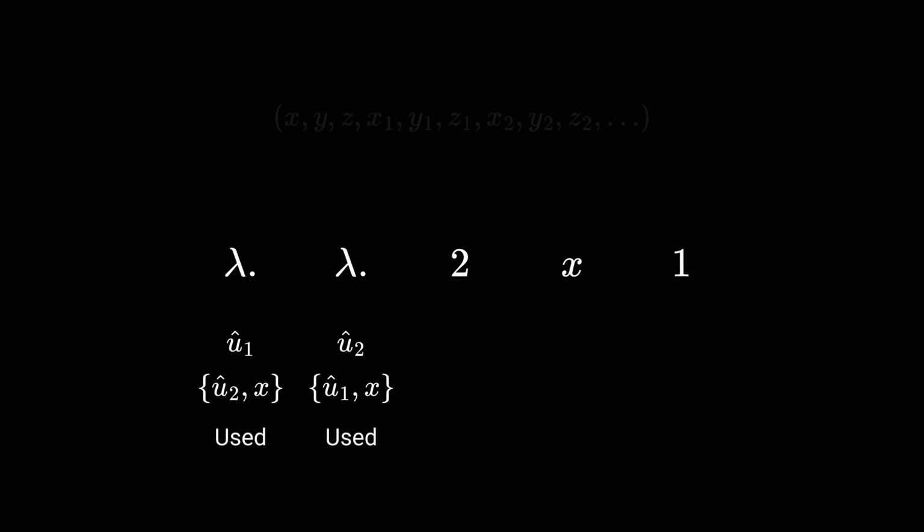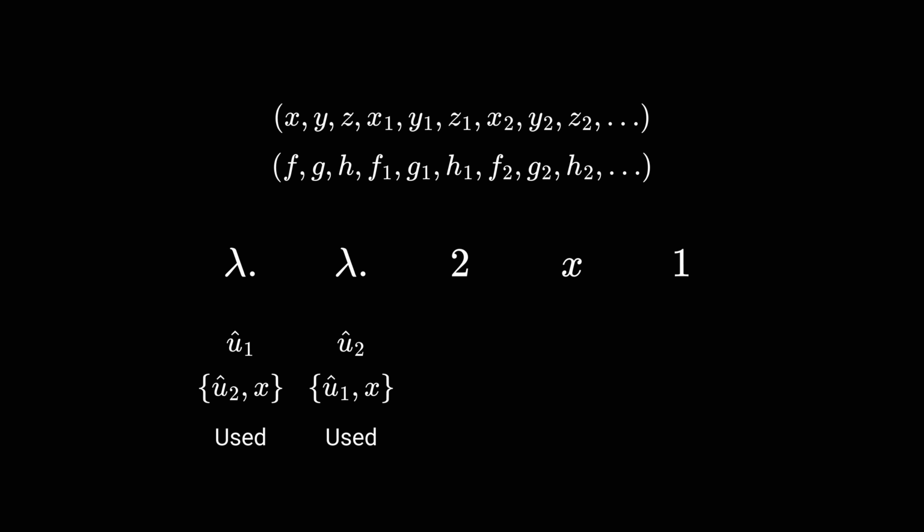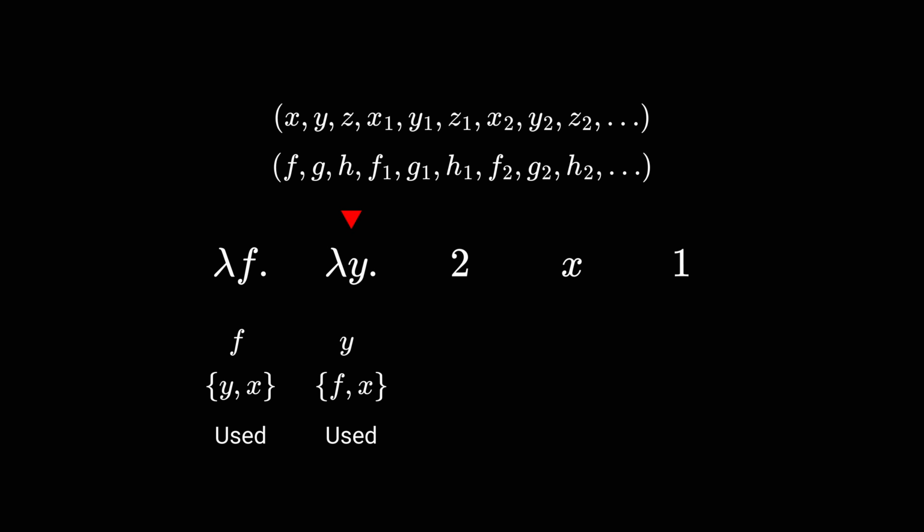For this example, we could have two sequences of parameter names, one for variables and the other for functions. We could decide which of the two sequences to use based on type information computed during type checking. So here, we select f for the outermost binder abstracting over a function, and y for the innermost binder abstracting over a ground value.